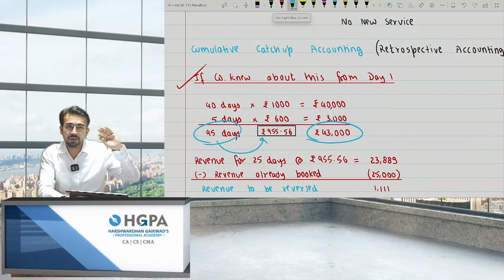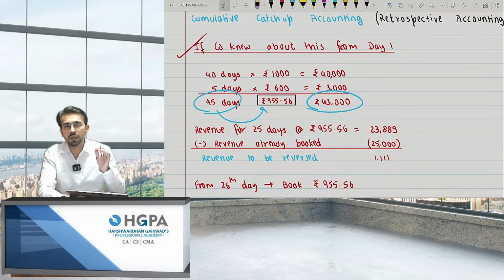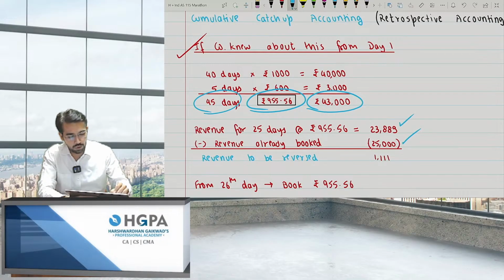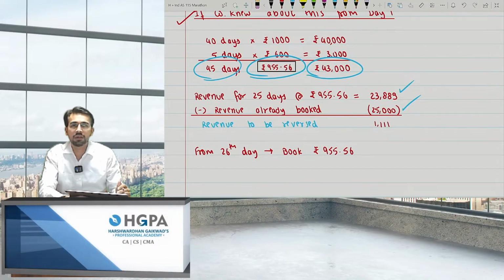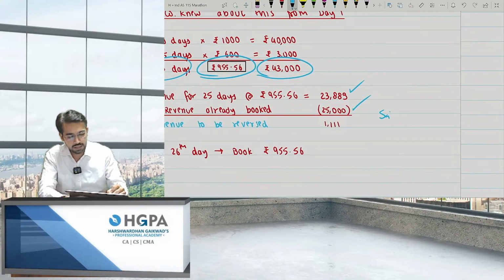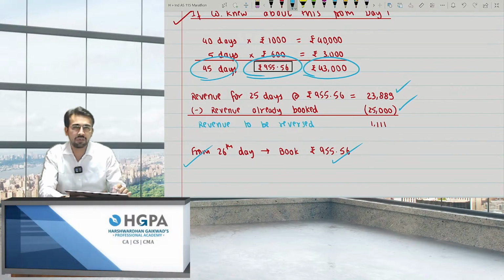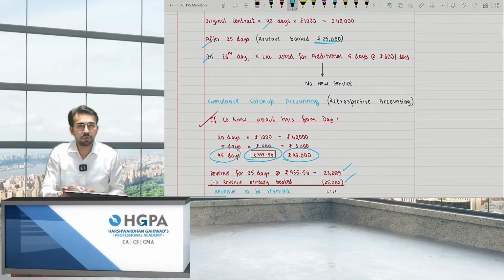I'll assume that was from day one. So, in the previous 25 days, what was the revenue booked? It was 25,000. But from 955.56, you should have only booked 23,889. That means it is time for reversal now. So the revenue to be reversed is 1,111. You need to reverse the revenue, that is, debit the revenue account. You need to debit the revenue, and book from the 26th day again 955.56, 955.56 and so on. That means this question was very important.